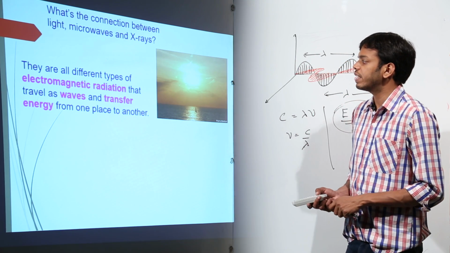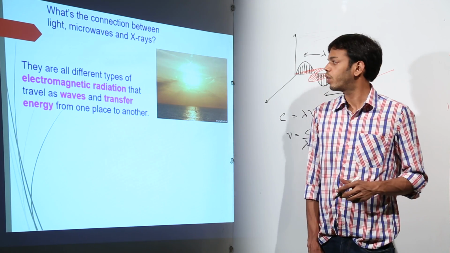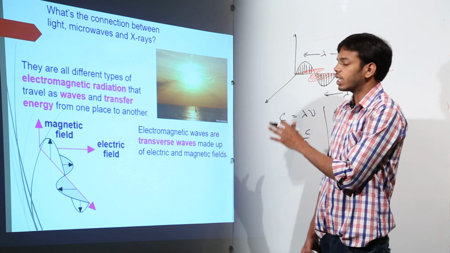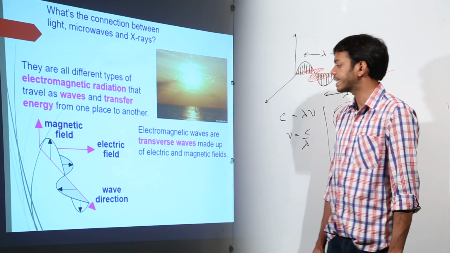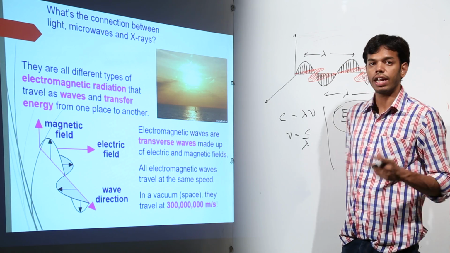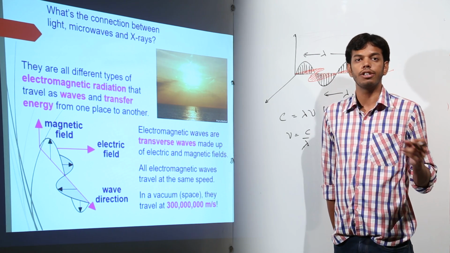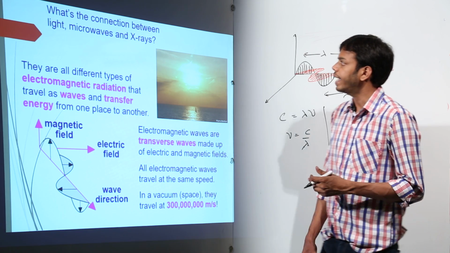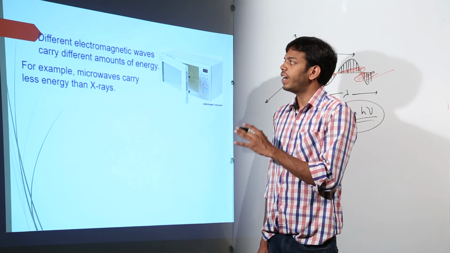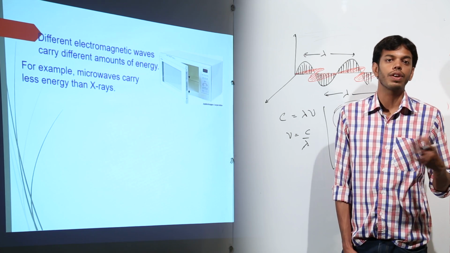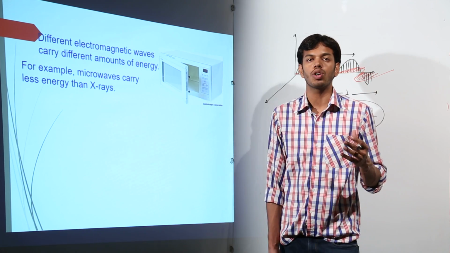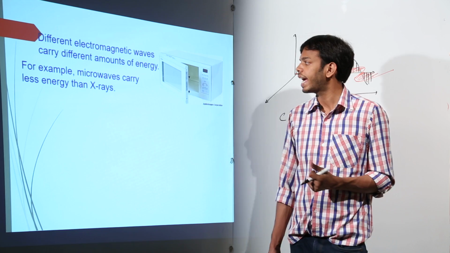Electromagnetic radiation travels as waves and transfers energy from one place to another. Electromagnetic waves are transverse waves made up of both electric and magnetic field, which we have already discussed. All electromagnetic waves travel at the same speed, which is what? Speed of light, 3 into 10 raised to power 8 meter per second, right? Now, different electromagnetic waves can respond in different ways to different matter, depending on the nature of the medium they come in contact with.